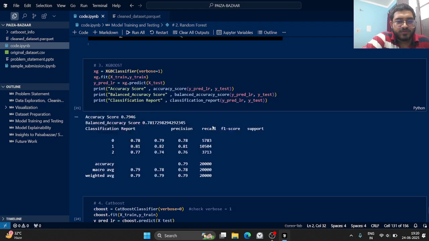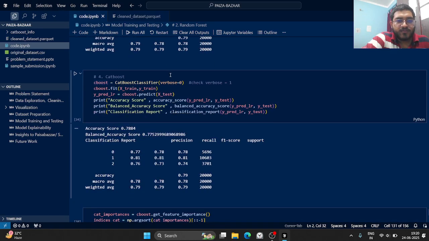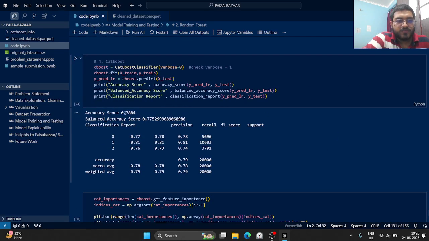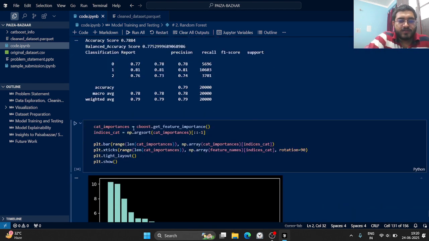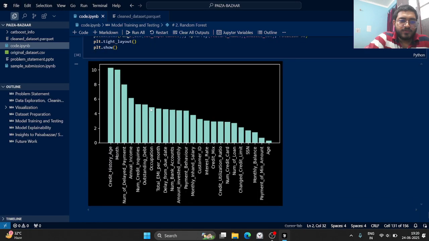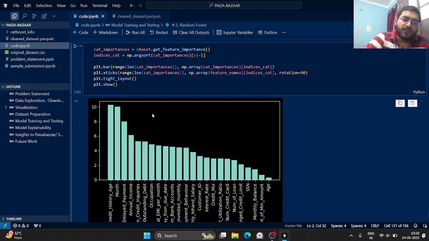Then we have our XGBoost. Here the accuracy we got was 79.4%, and the F1 scores for the labels were 78%, 81%, and 76%. And we have our CatBoost model. CatBoost had an accuracy of 78.8%, and these are all the F1 scores. I also tried to see the feature importance from CatBoost. So it also shows credit history, the month, and delayed payments. These three work similarly in both random forest and CatBoost.